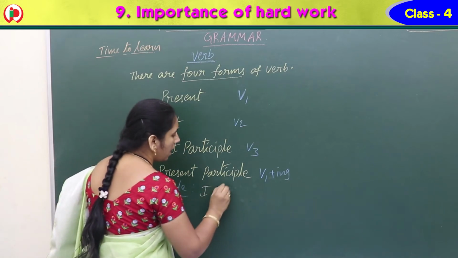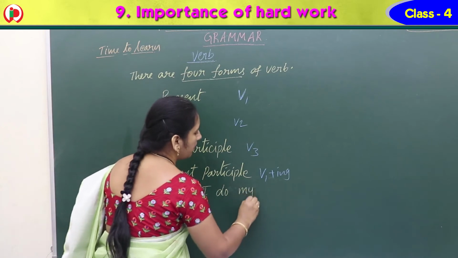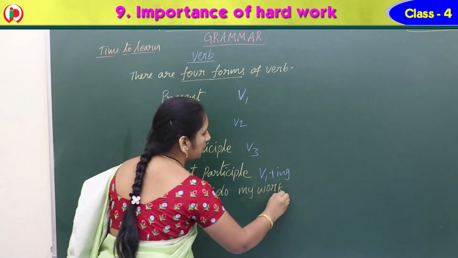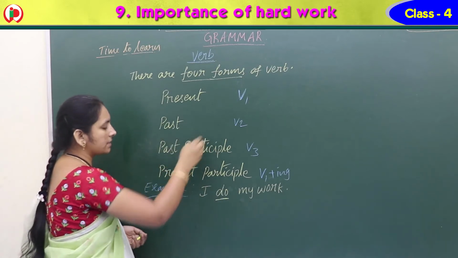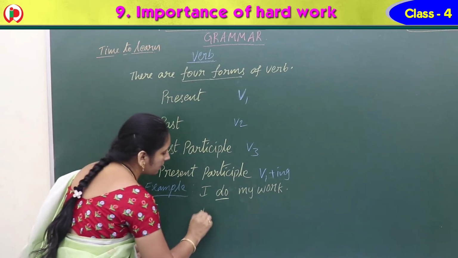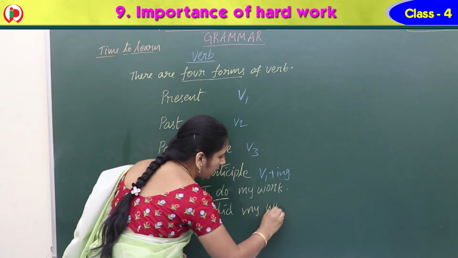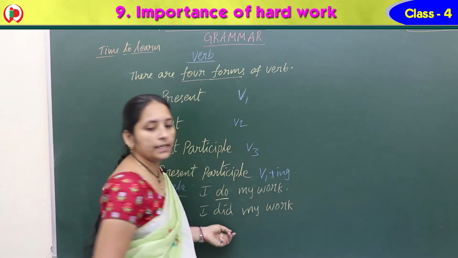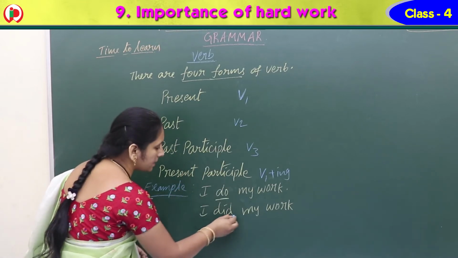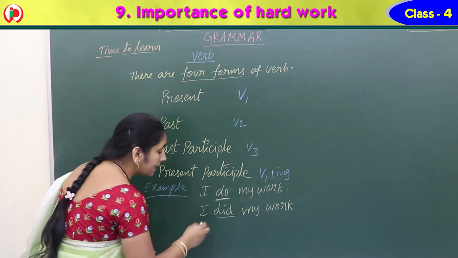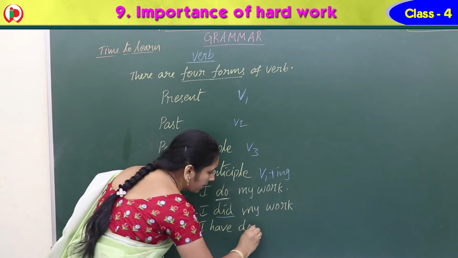Tell me answers. I do my work. What is the verb in this? Yes, do. Right? Tell me all these in the past tense. What do we get? I did my work. Okay. And what is the V3 form for this? Do, did, done. So for this we should write, I have done my work.